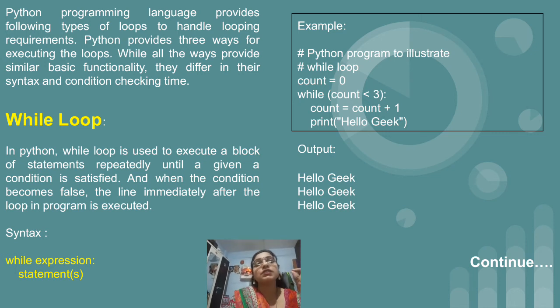Again, indentation is important. First, inside the while loop we have incremented the count value by 1, and exactly below that count statement we have written print. If that print statement was present below the while, it would be considered outside of the while loop. So indentation is very important in Python. This is just like the normal C++ loop which we have seen.